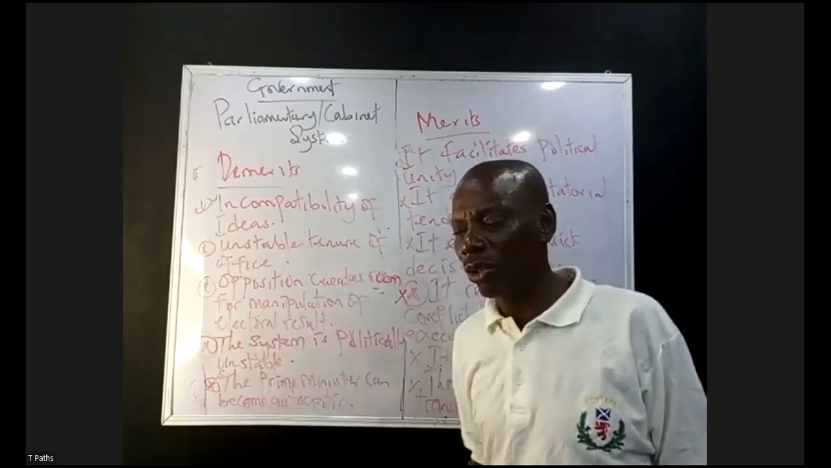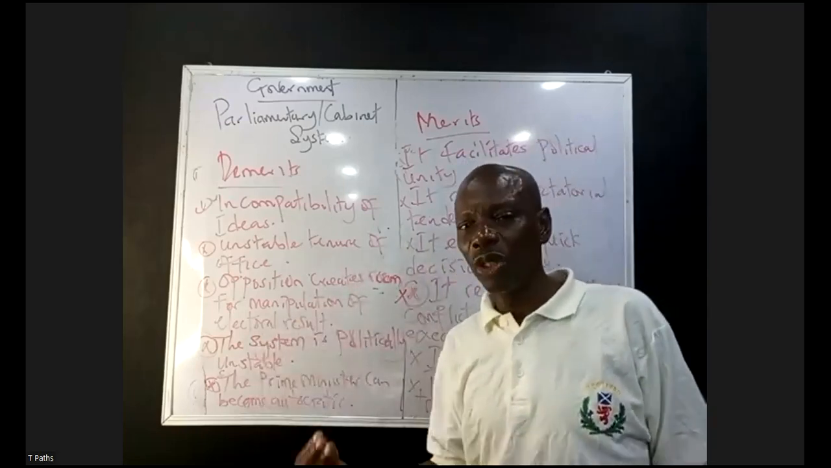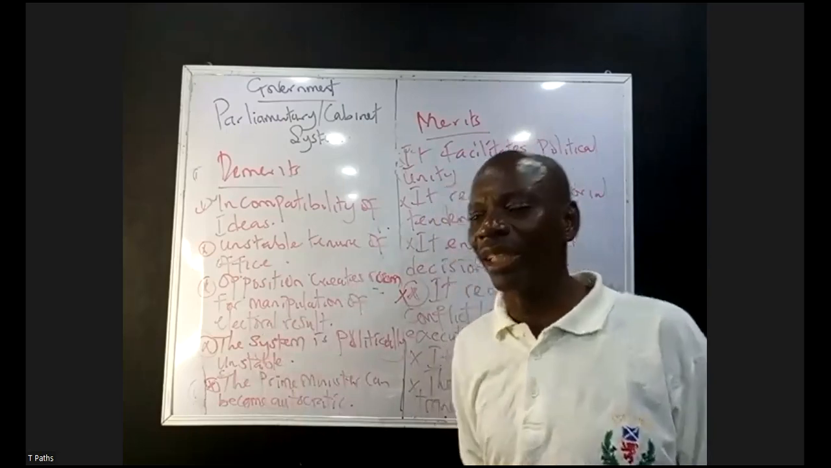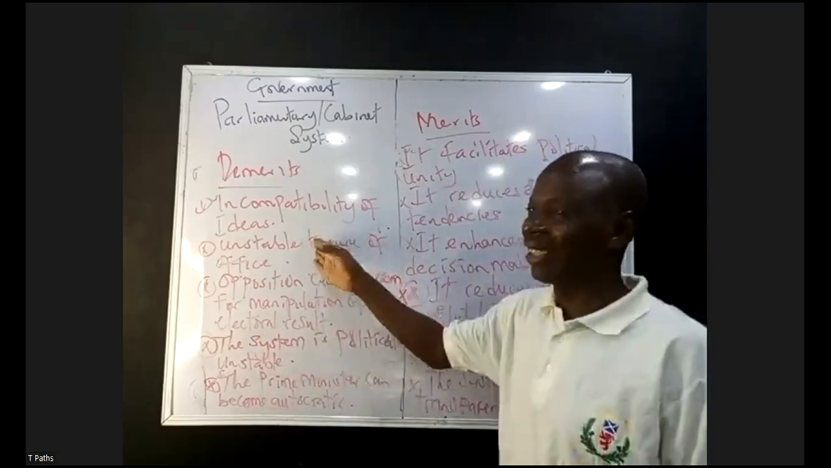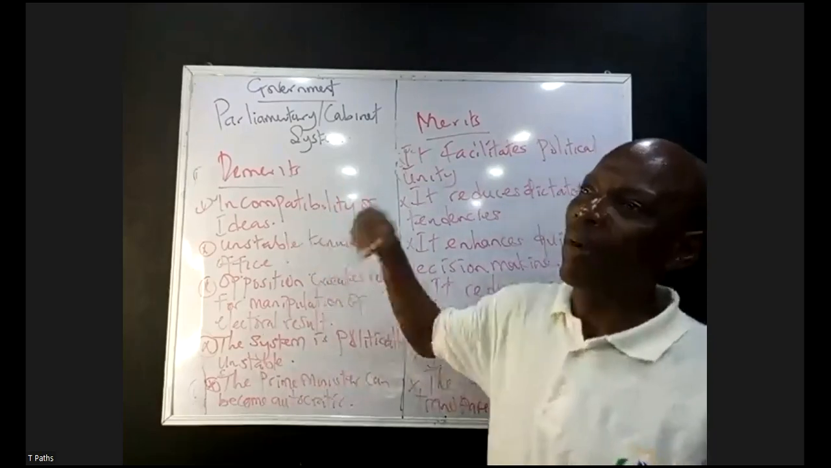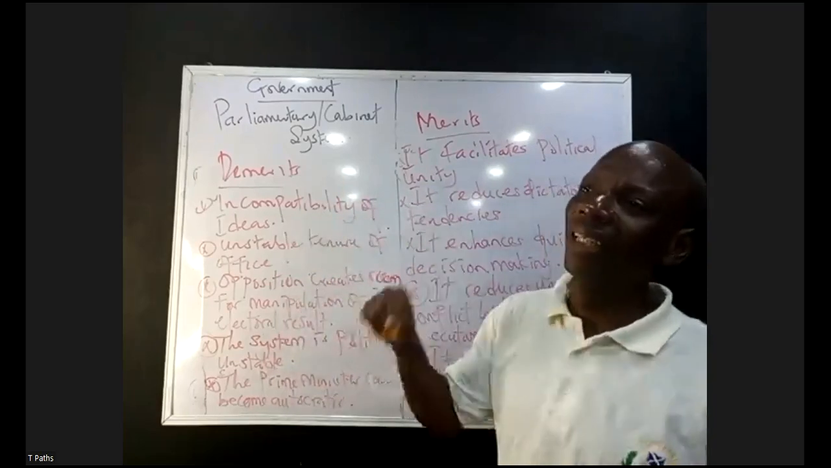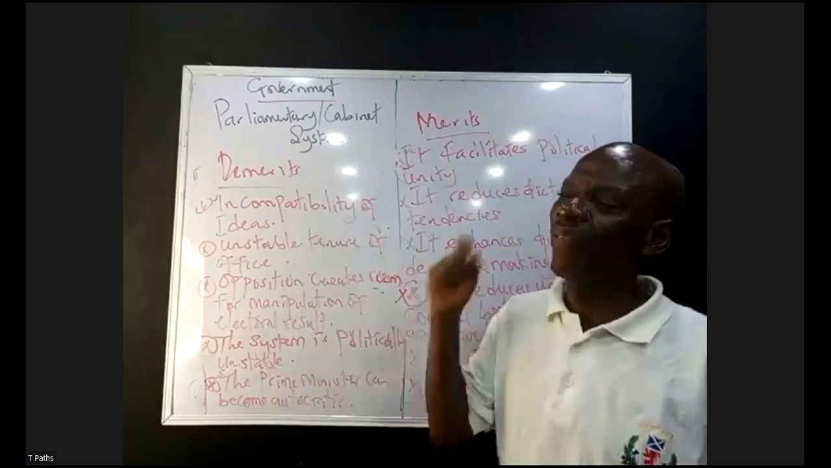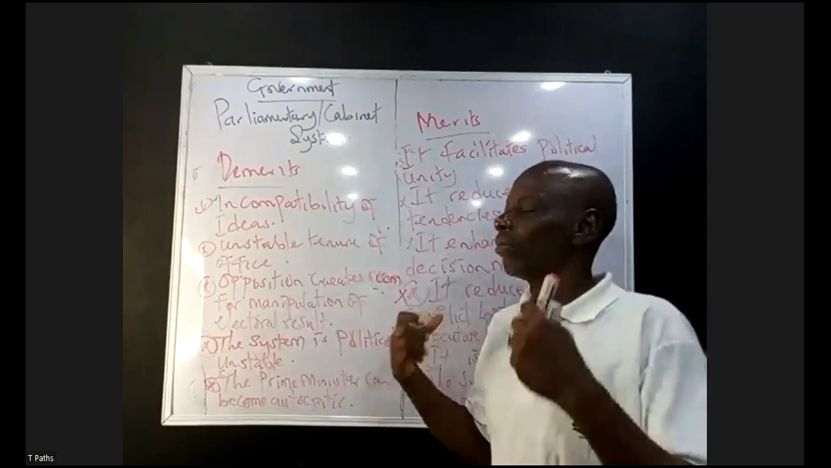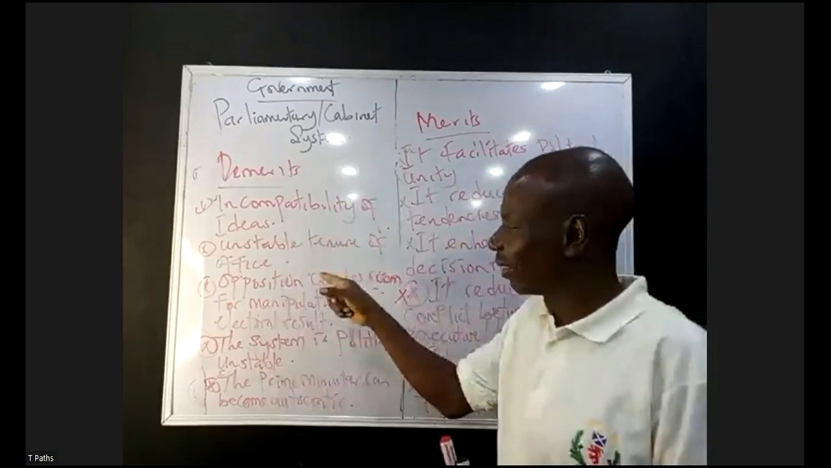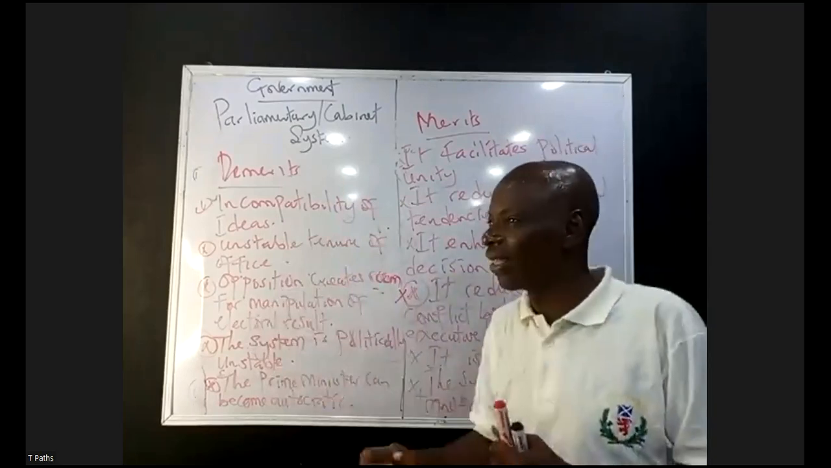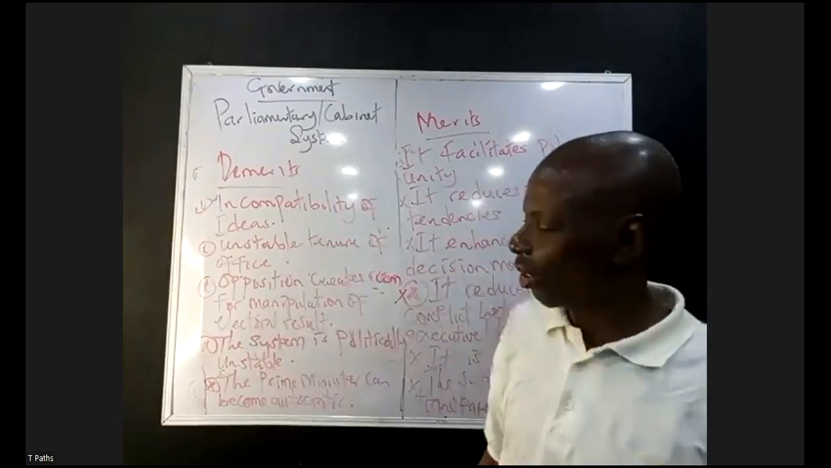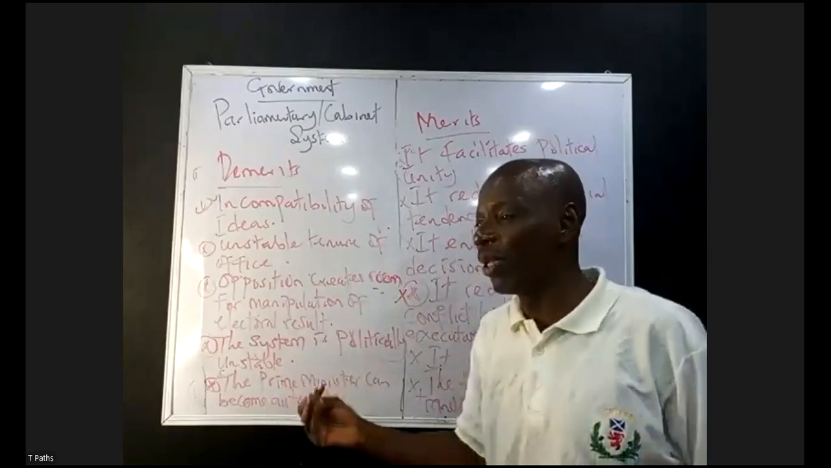And remember also, it could lead to what? Enthronement of mediocrity. Majority of the members are members of the ruling party. And this thing does not give room for what? Efficiency in governance. Because there are some members that do not belong to the party that are very good, but because they do not belong to the party, they may not be incorporated in the government.